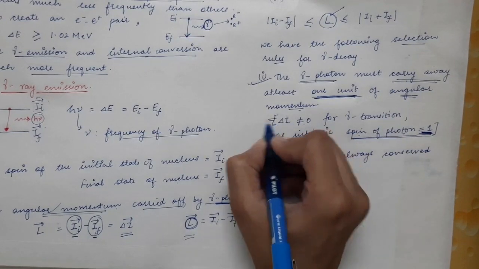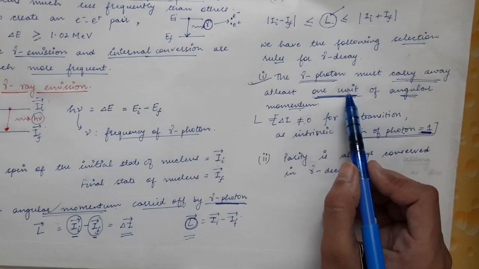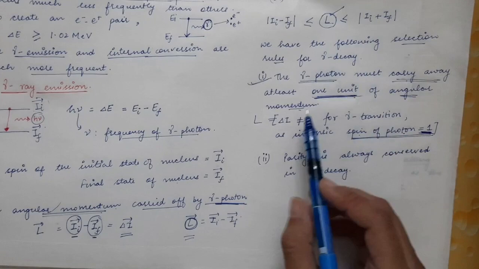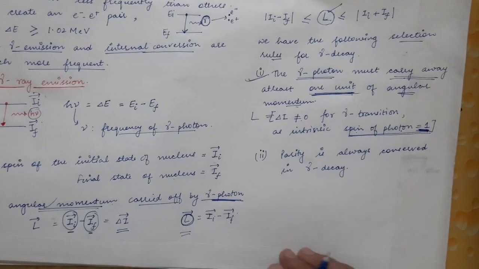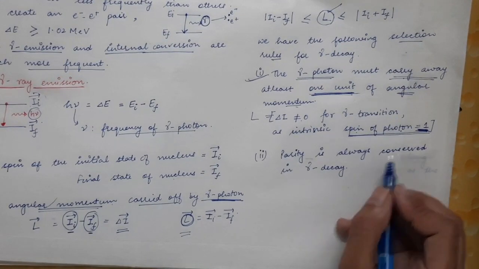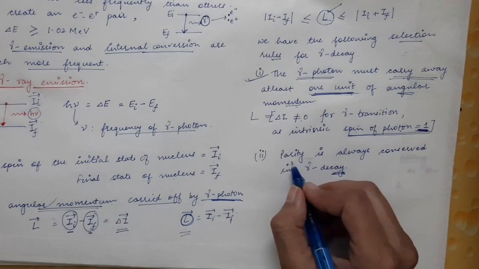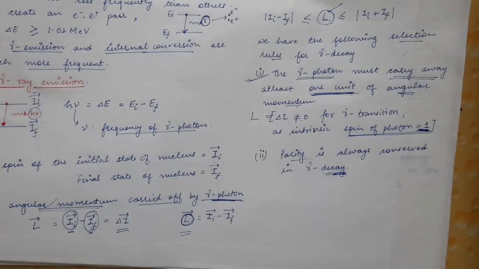So delta is nothing but capital L, which is the angular momentum carried away by the gamma photon, and that will never be equal to 0. And the second one is that parity is always conserved in gamma decay, and we will have a look at how parity is conserved in gamma decay.